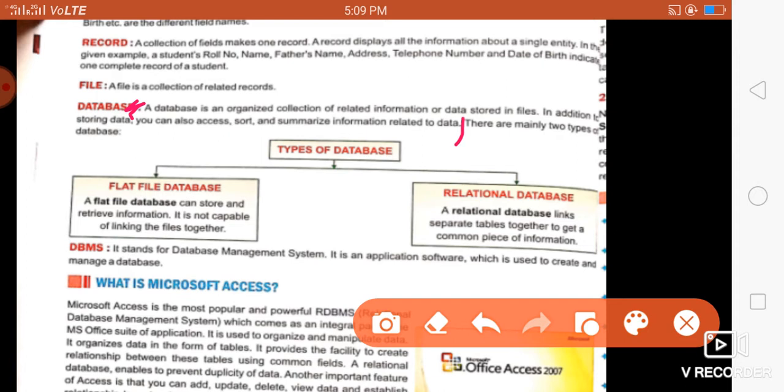You do not need to mention its type. Instead of this, they are asking you to give examples. You can give any example, for instance student records.